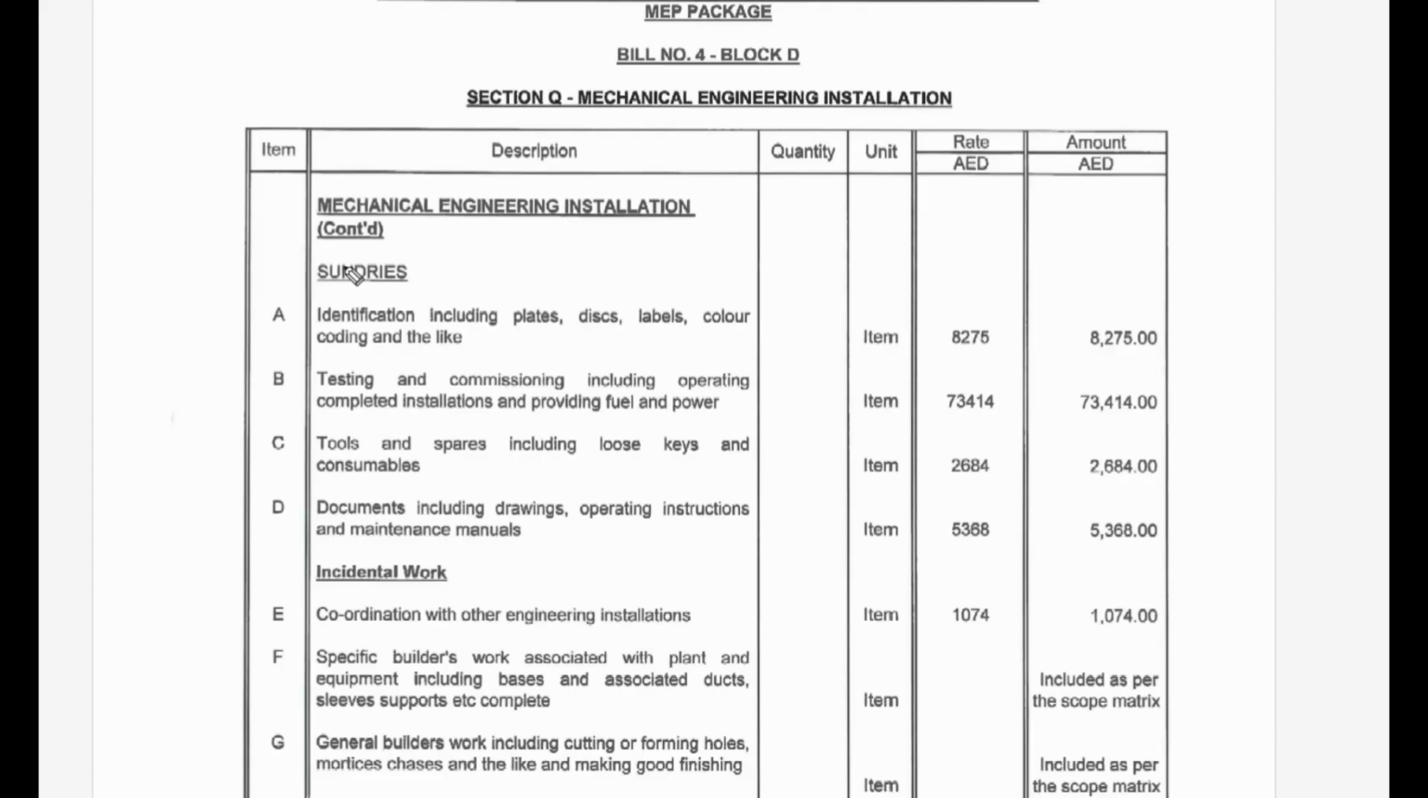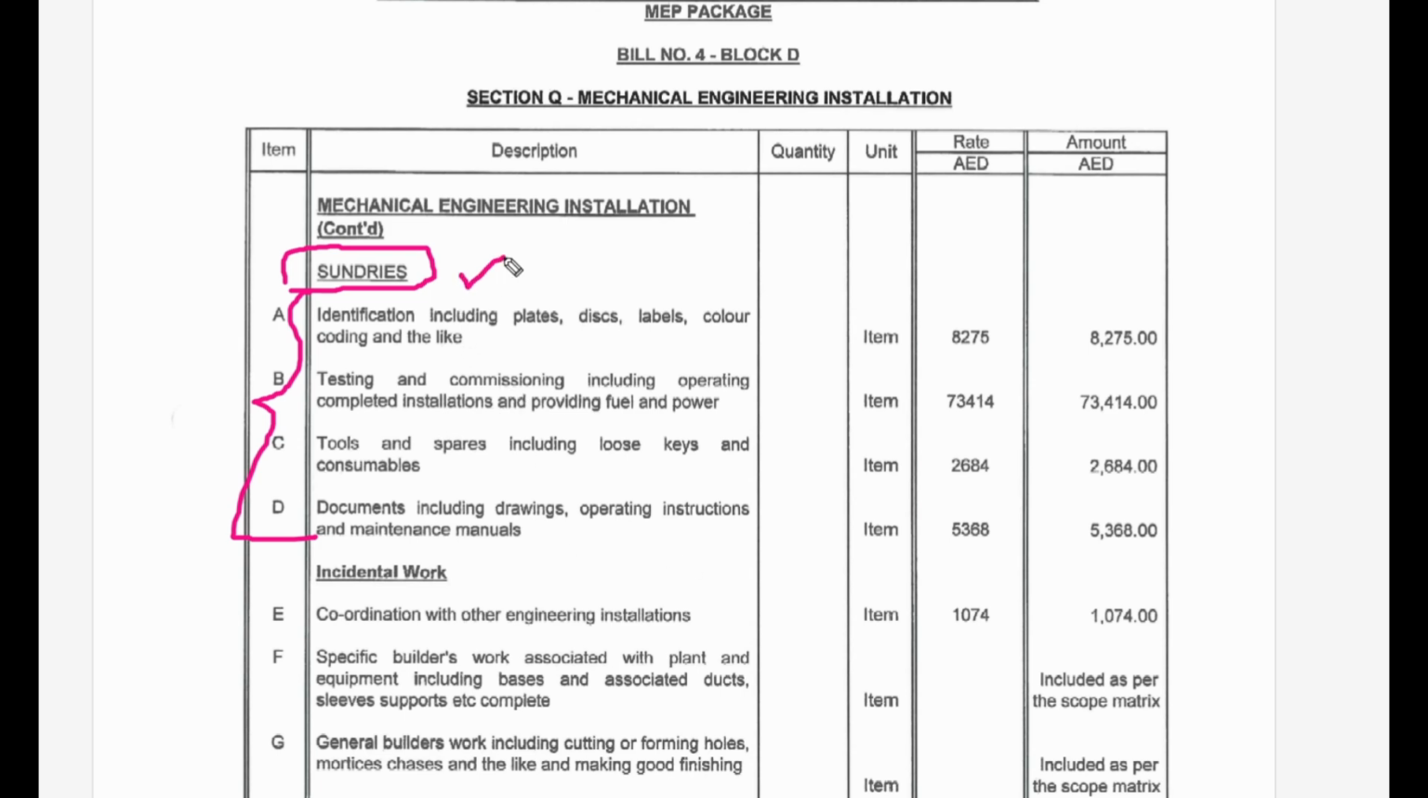So if you notice in the MEP BOQ, one of the very important things is sundries. Under this sundry, there is some work included. Each and every MEP system, we can say firefighting, fire alarm, HVAC, CCTV, all the mechanical works and all the electrical work, all MEP systems must include this sundries work.